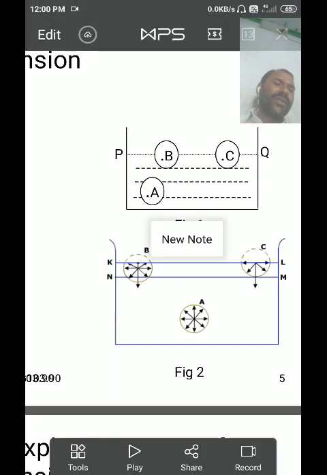The layer of the liquid between the planes PQ and RS is termed the surface film.